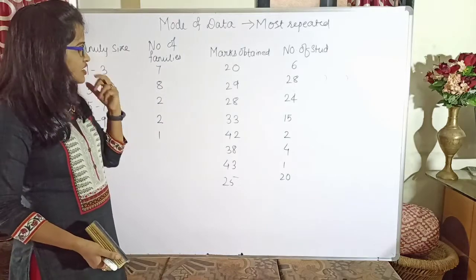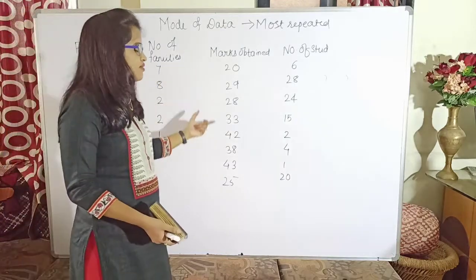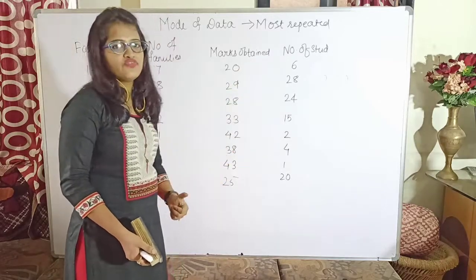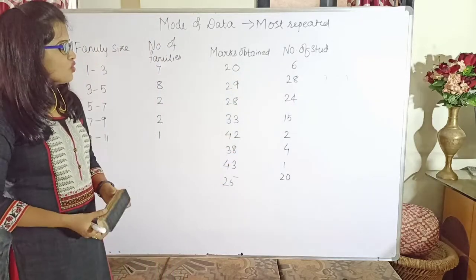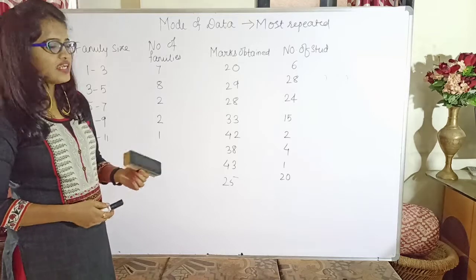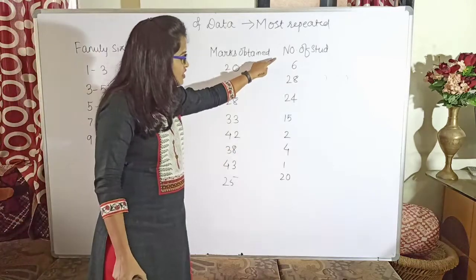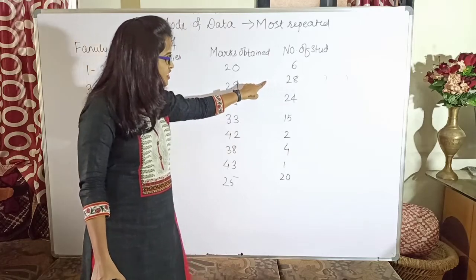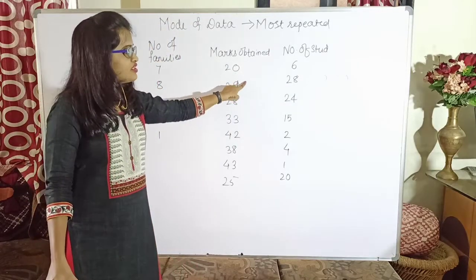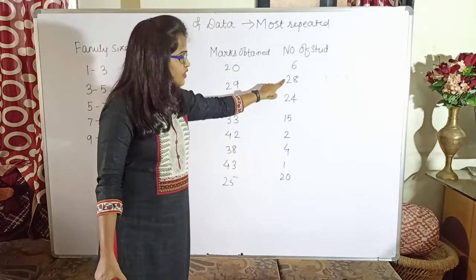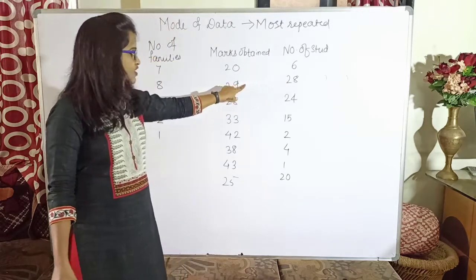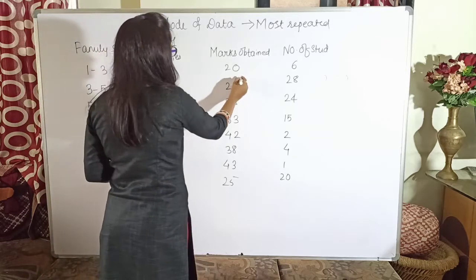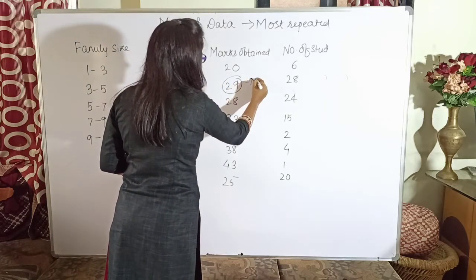As you can see, I have written one example of ungrouped data, and in front of it I have written the frequencies. Now if I ask you what is the mode of the given data, directly what I will do is find the highest frequency, and whichever is the highest frequency, the respective observation will be the mode of my data. Here 28 is the highest frequency and the observation for 28 is 29. So the mode for this data is 29.